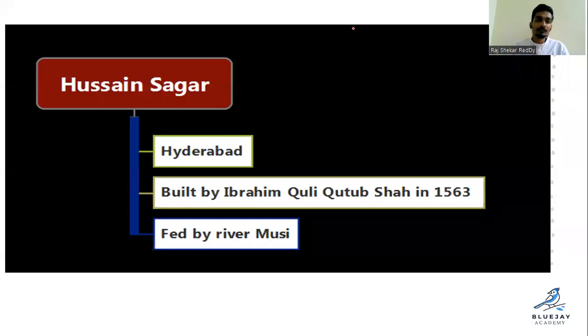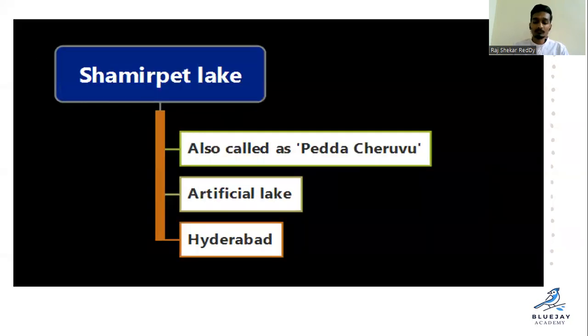Clear? Yeah. So Hussain Sagar Lake, it is in Hyderabad. It was built by Ibrahim Quli Qutub Shah in 1563. We already discussed that it is fed by River Musi. So on the River Musi, we have Hussain Sagar and Shamirpet Lake.